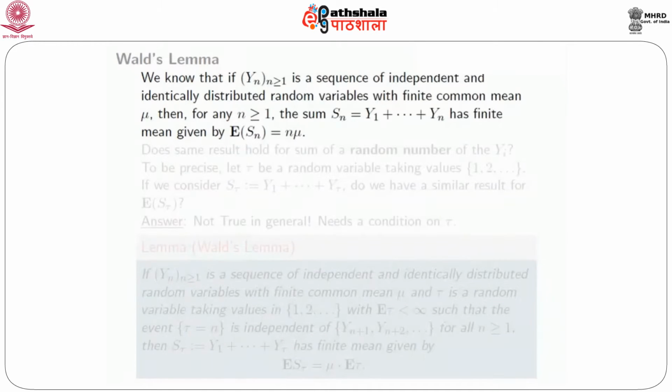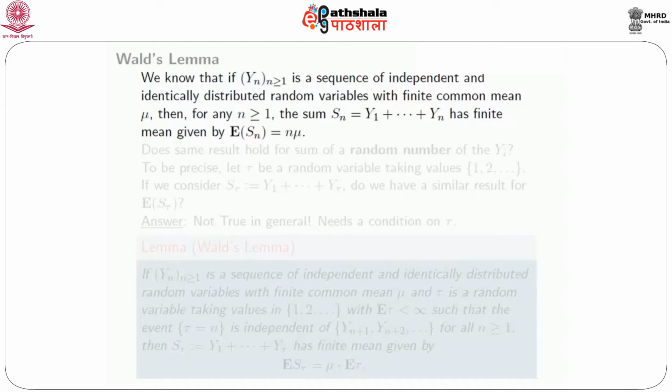So what is Wald's lemma? Well, here's the motivation. If we know that Y_n, n greater than or equal to 1, is a sequence of independent and identically distributed random variables with finite common mean mu, then for any n greater than or equal to 1, the partial sum S_n, Y_1 plus Y_2 plus up to Y_n, also has finite mean, given by expected value of S_n equals n times mu. So if each of them has finite mean mu, then when you add n many of those, that has mean n times mu. That's trivial. It's just the additivity property of expectation.